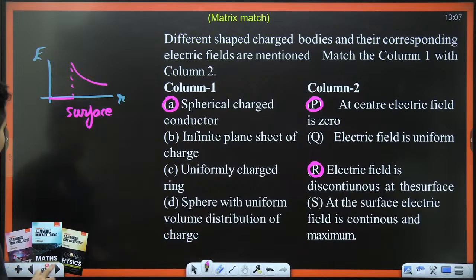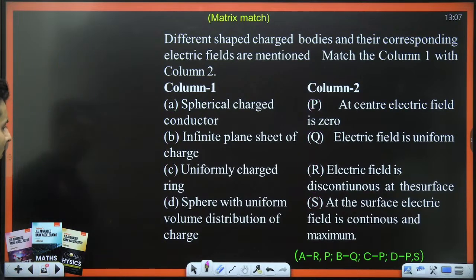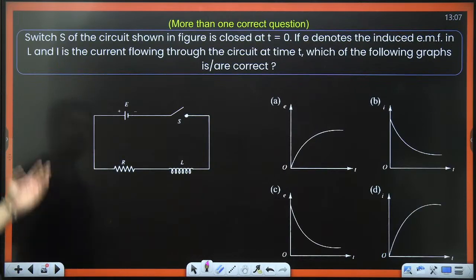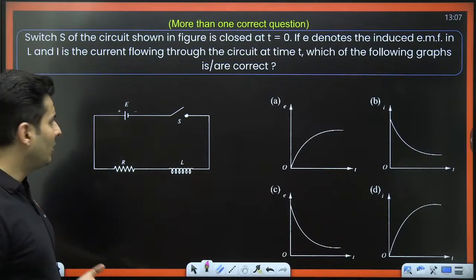Go situation by situation. They are testing you. They are testing all your formula-based knowledge as well over here. Wow, we have got a multiple correct option kind of a question.